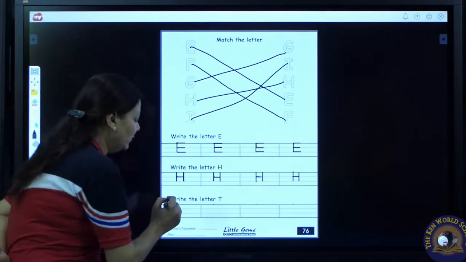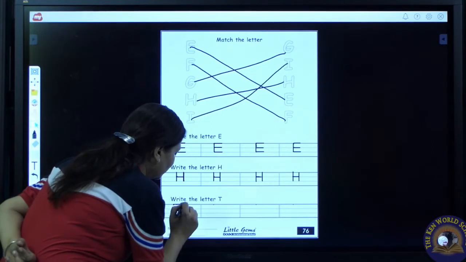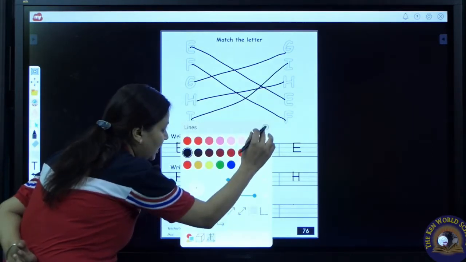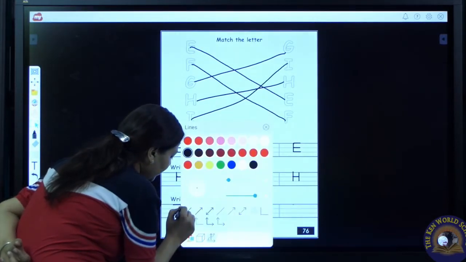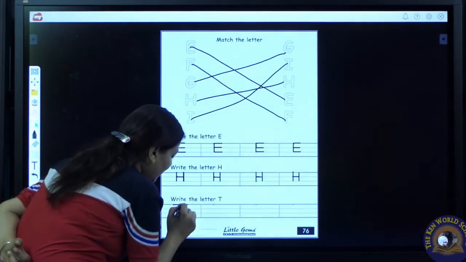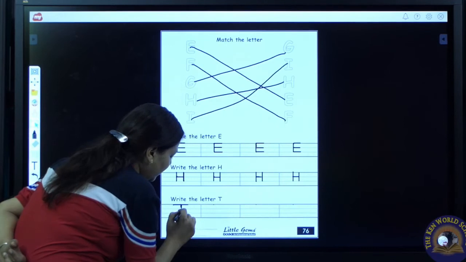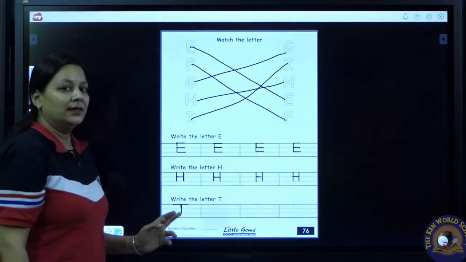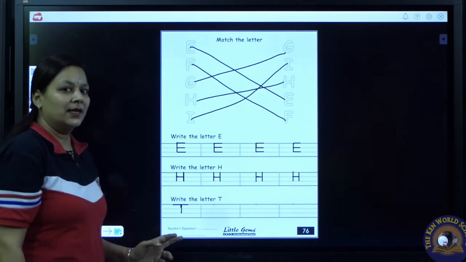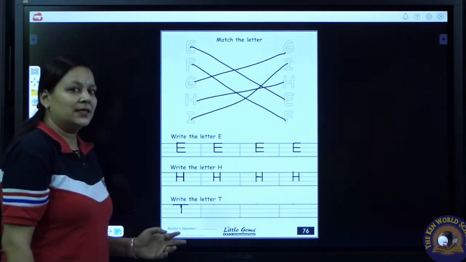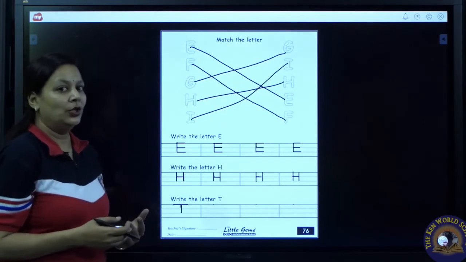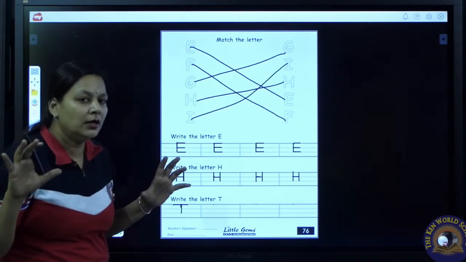First of all, we will draw a sleeping line on the top line. Come to the center of the sleeping line and draw a standing line and stop on the base line. T. T says T. T says T. T as in tiger. T as in tiger.